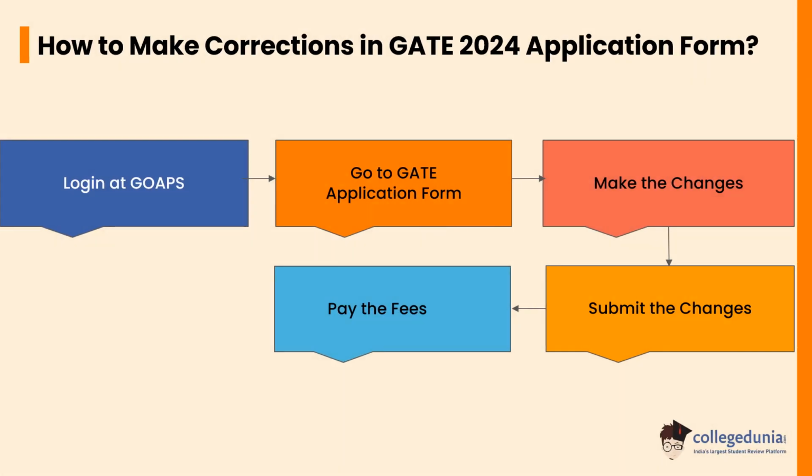Let's check the process of making corrections in the GATE 2024 application form. First, you need to log in at the GOAPS website. Enter the enrollment ID or email address, password and CAPTCHA. Click on edit GATE application form and make the changes. After rectifying the required information, verify it before saving the application form, and subsequently save and view the application. Submit the form and proceed to payment after verifying all the changes. Download the GATE corrected application form for future reference.